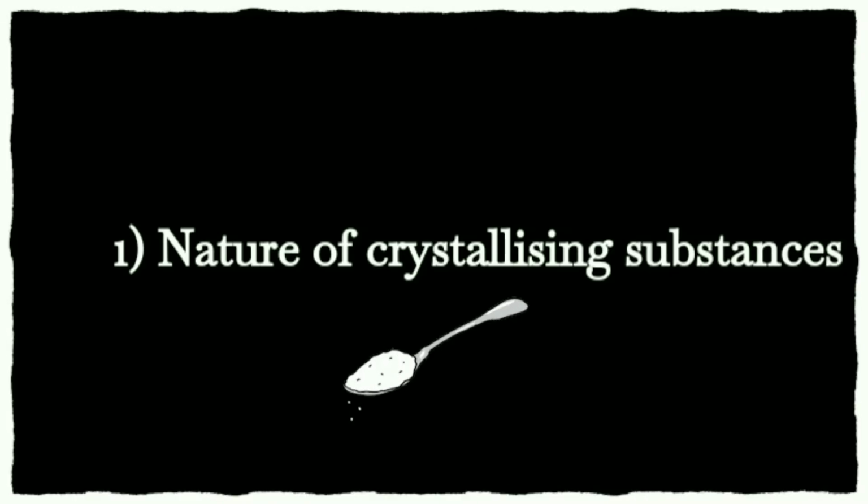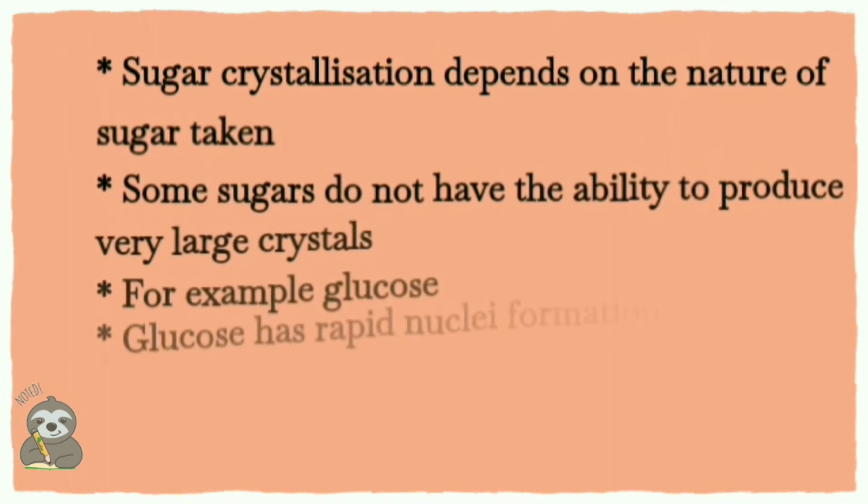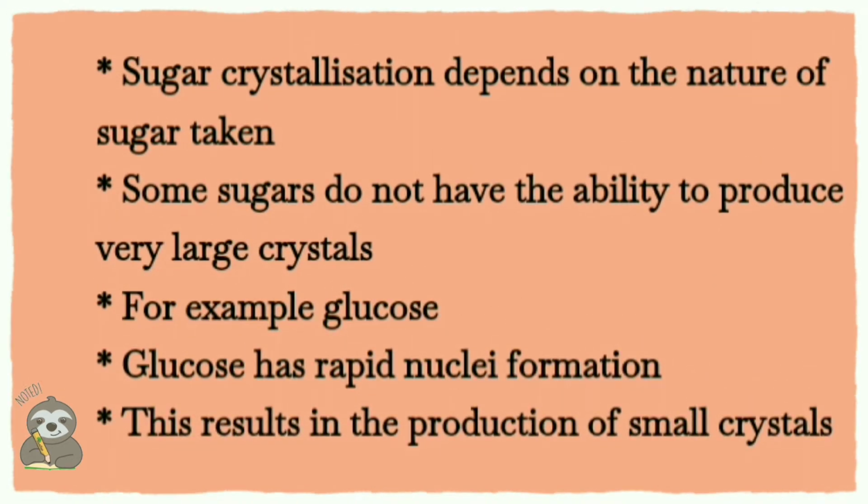First one, nature of crystallizing substance. Sugar crystallization depends upon the nature of sugar that is taken. Some sugars do not have the ability to form large crystals, for example glucose. Glucose undergoes rapid nuclear formation, hence results in the production of small crystals.